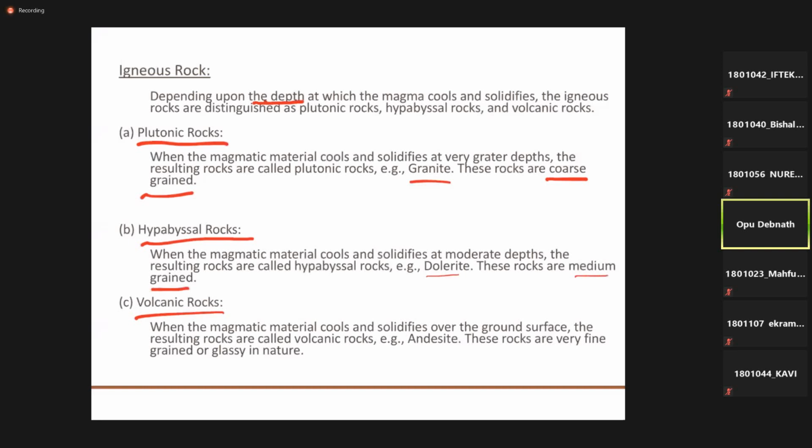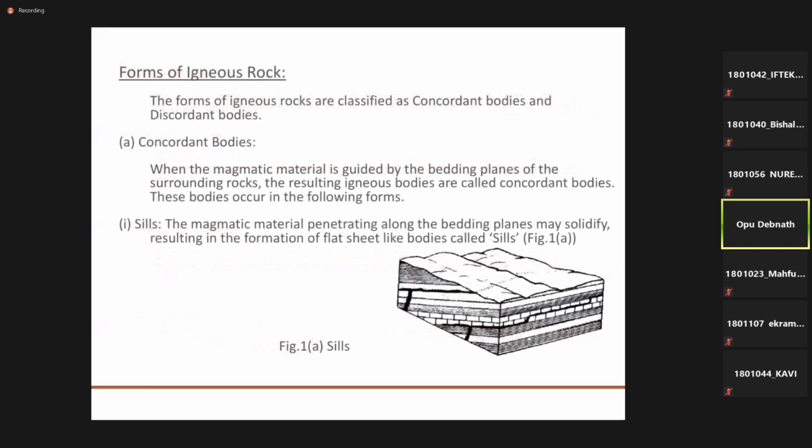And the volcanic rocks: when these magmatic materials cool and solidify over the ground surface, that means all types of extrusive igneous rocks, those are classified as the volcanic rocks. These will have a very fine grain or be glassy in nature. So these are the volcanic rocks. This is based on the depth.